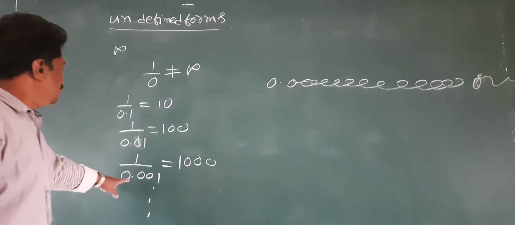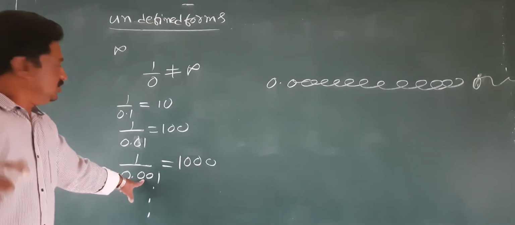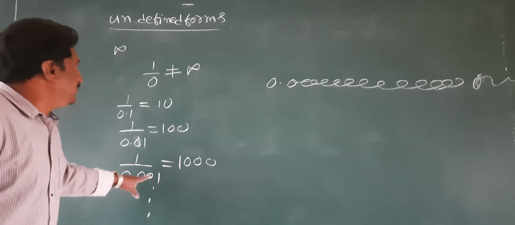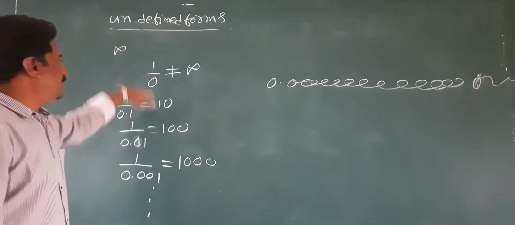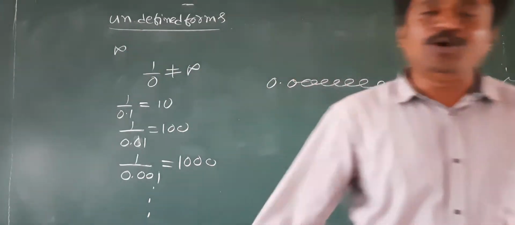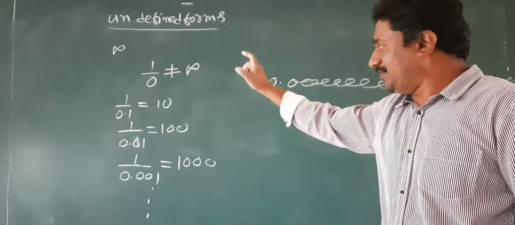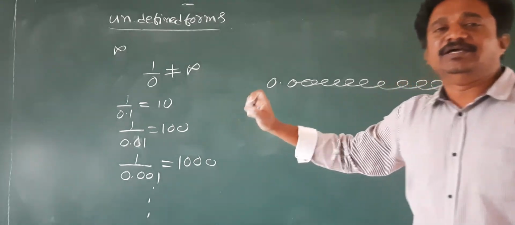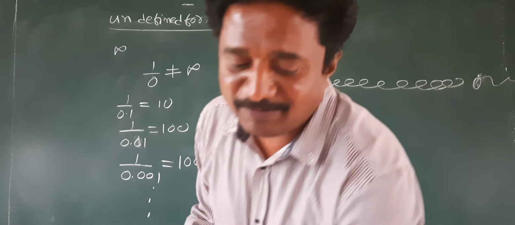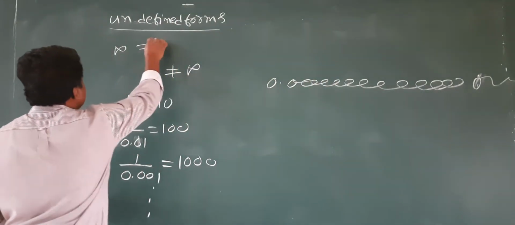That means if denominator almost becomes 0, then number by 0 becomes infinity. Actually 1 by 0 and infinity, they are completely different numbers. But in most of the cases, we take number by 0 as infinity only. That works. I hope you understood what that infinity is. Now I am going to discuss some more. So this is not defined. Infinity is not defined.